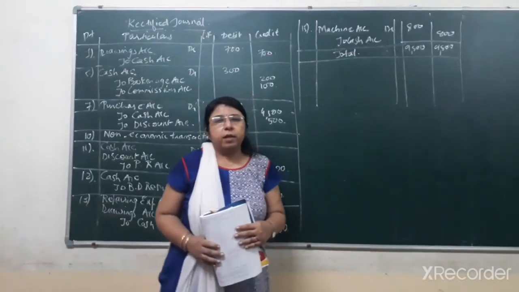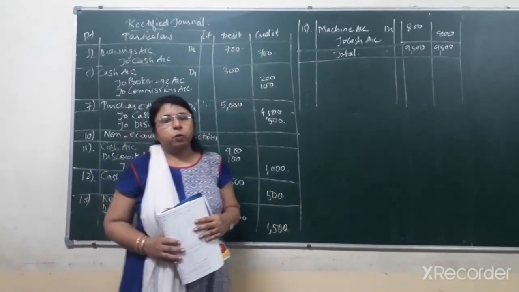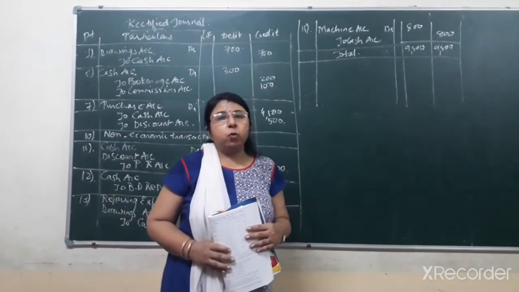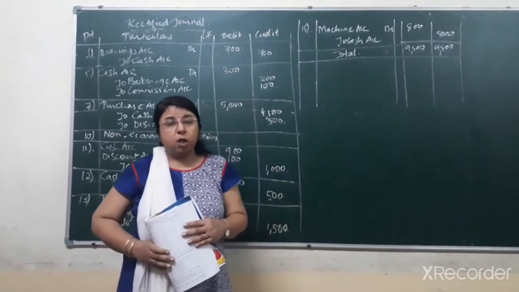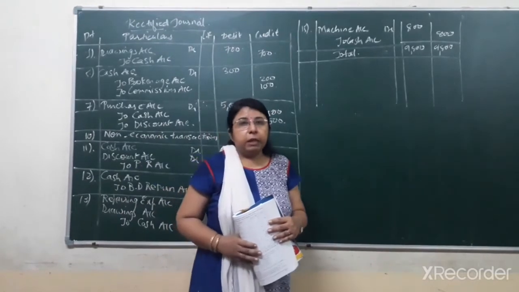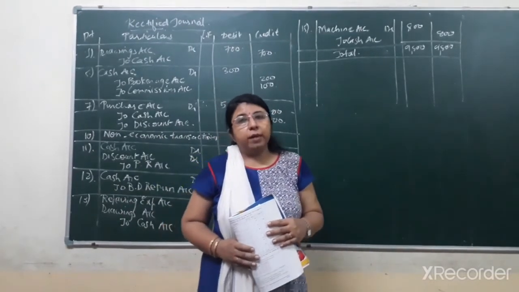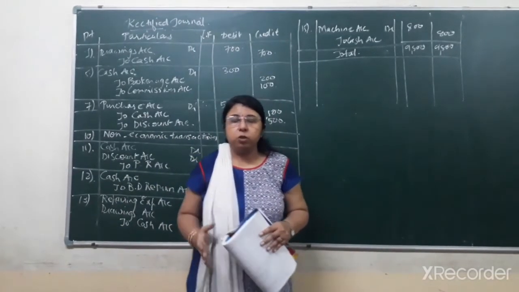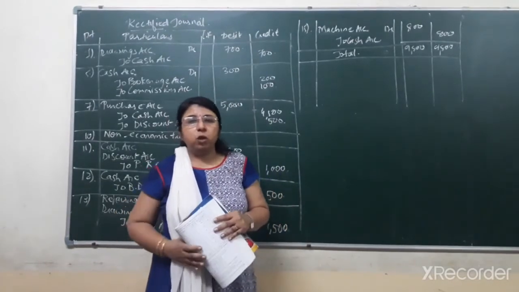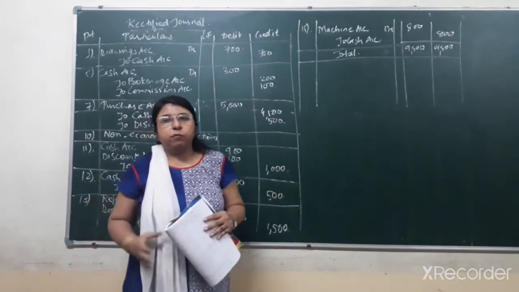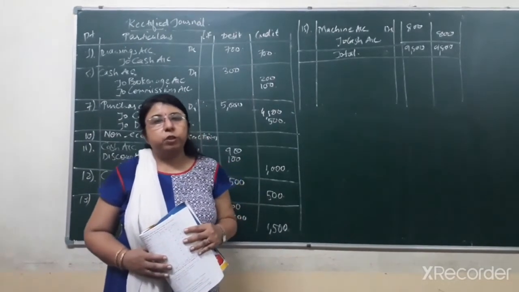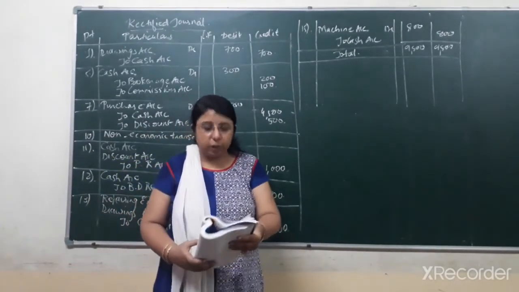Now, after understanding or completion of question number 12, I'll be explaining you question number 14 of your textbook, that is on page number 106. Students, question number 13 that I will be explaining you in the next video lecture, because that is the summation of all the types of journal entries that we have learned till now. So that I will be keeping it for the next video lecture. For now I am teaching you question number 14 of your textbook.